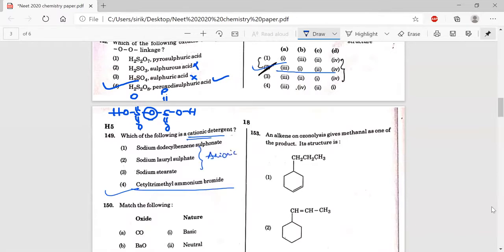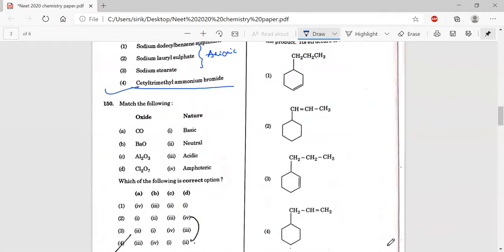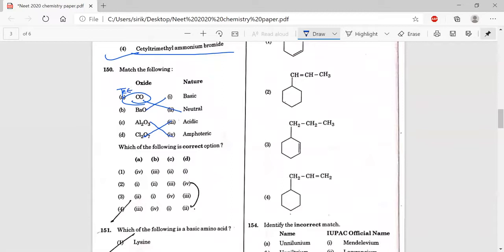Match the following. CaO is a neutral oxide. It was already asked in one of the years in JEE. And barium oxide, if you dissolve it in water, you will get barium hydroxide, which is basic, and this is amphoteric, and Cl2O7 is acidic, right? So your option will be 2. First 2, 1, 4, 3. Option 3.